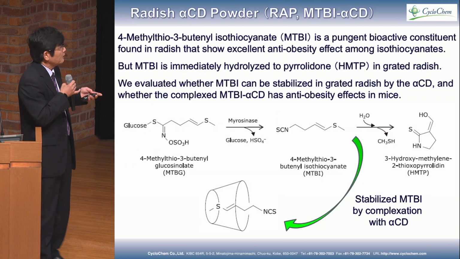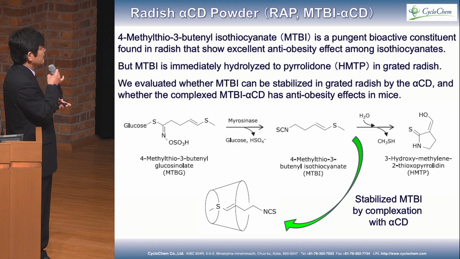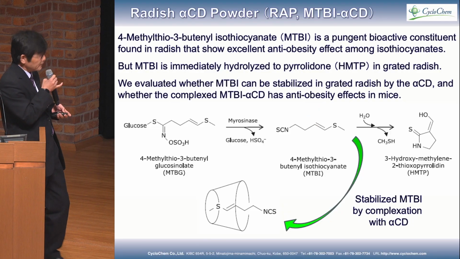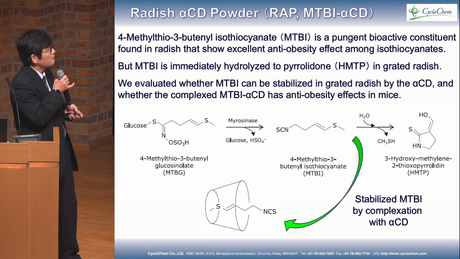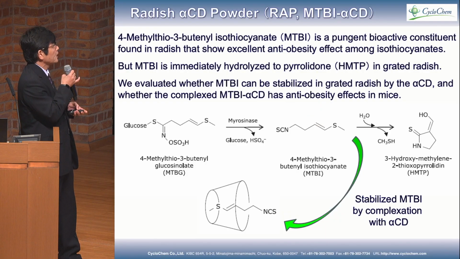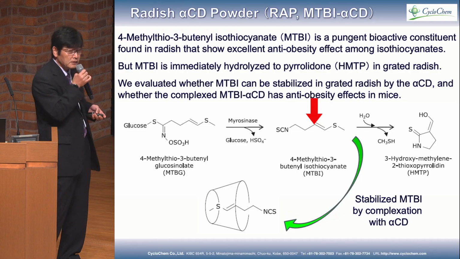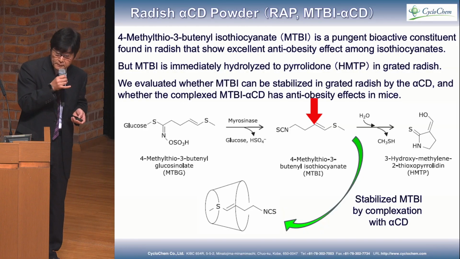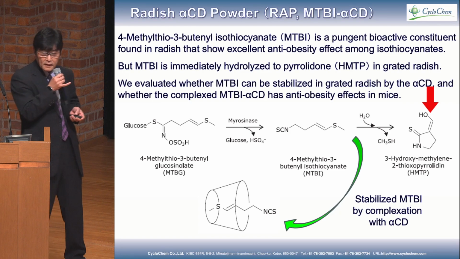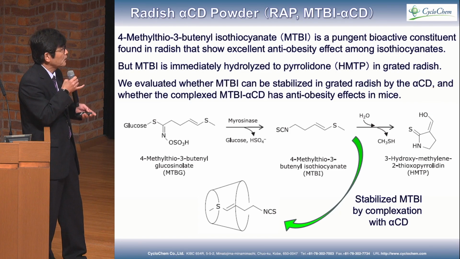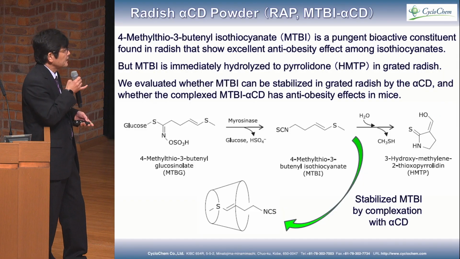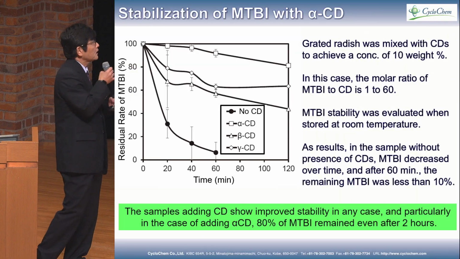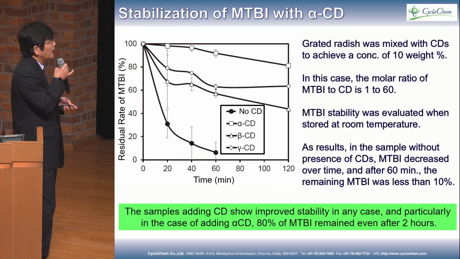So what is MTBI here? I want to explain. 4-methylthio-3-butenyl isothiocyanate, MTBI, is a bioactive constituent found in radish, and showed excellent anti-obesity effect among various isothiocyanates. But the problem of MTBI is that it is very easily decomposed, hydrolyzed to pyrrolidone here. That's why stabilization is required. Whether alpha cyclodextrin can be used? So we checked the stability of MTBI with alpha cyclodextrin.